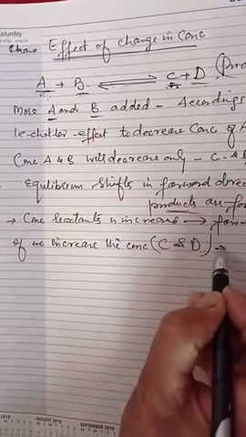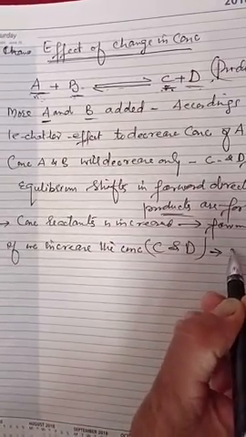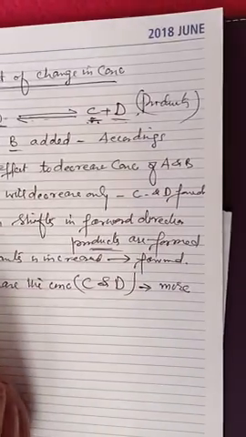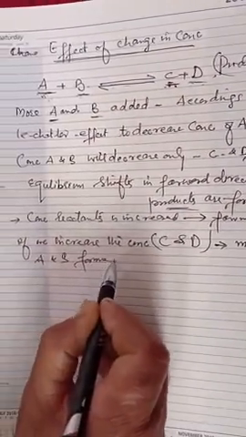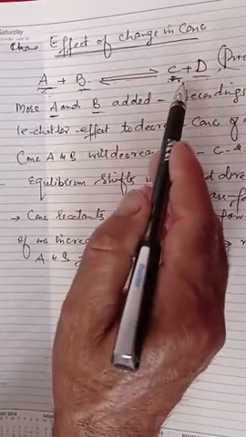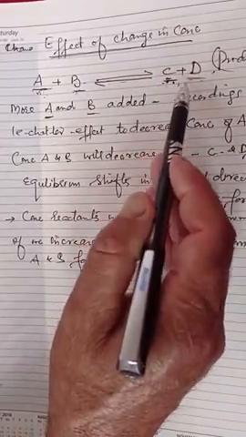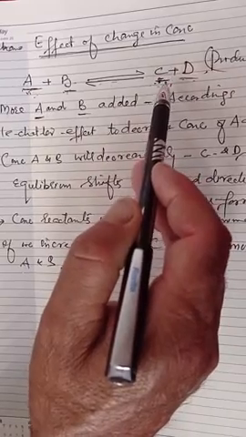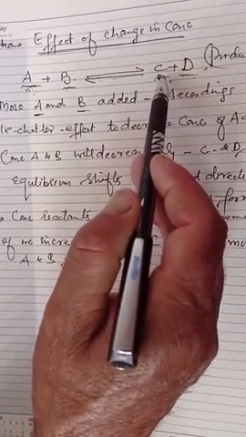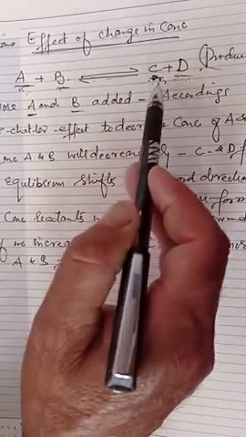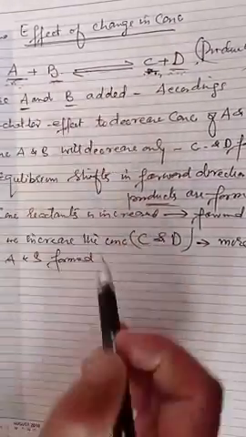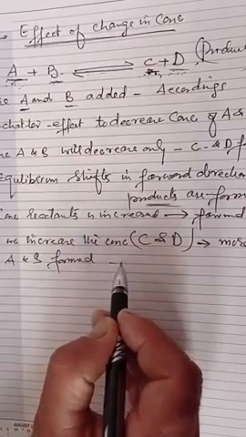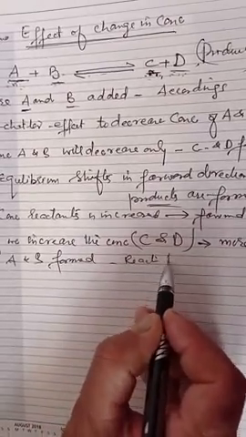So that means the effect will be that more A and B will be formed, because the effect will be to decrease the concentration of C and D. When you add C and D, you have brought a change in concentration. The effect will be to decrease the concentration of C and D. That means A and B will be formed. That means the reaction shifts in the backward direction.